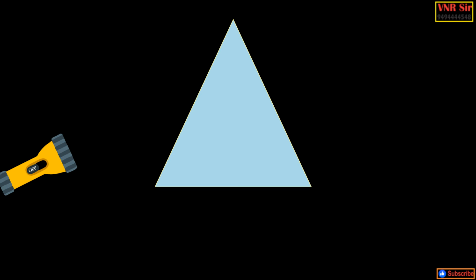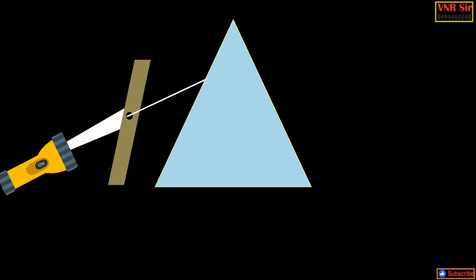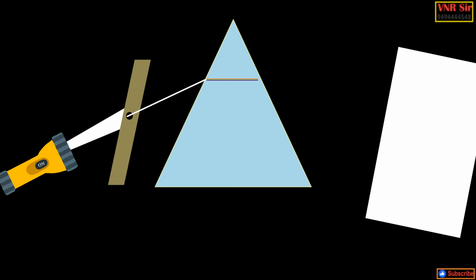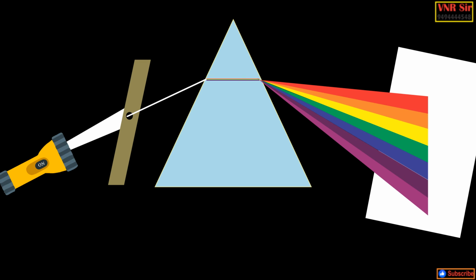It was Sir Isaac Newton, experimenting with sunlight and a glass prism, who discovered that white light from the sun was composed of many colors. He made a small circular opening in the window of a darkened room and placed a prism near the hole in such a way that light was incident on one face of the prism, and after refraction in the prism, the light fell on the opposite wall of the room.